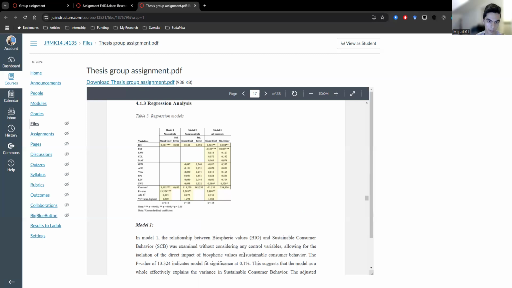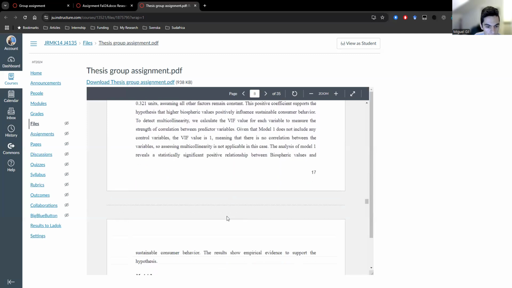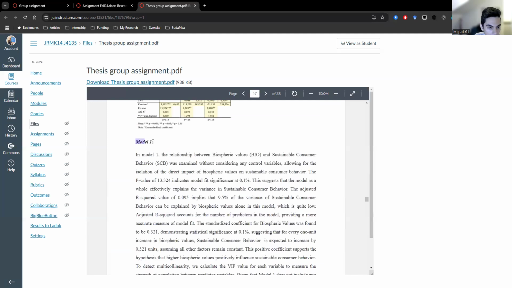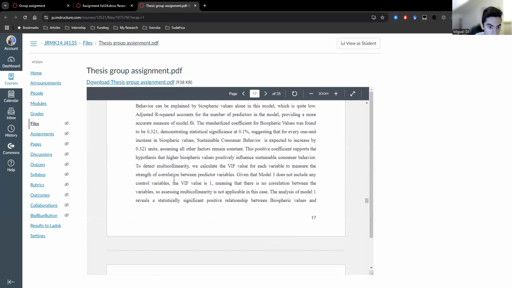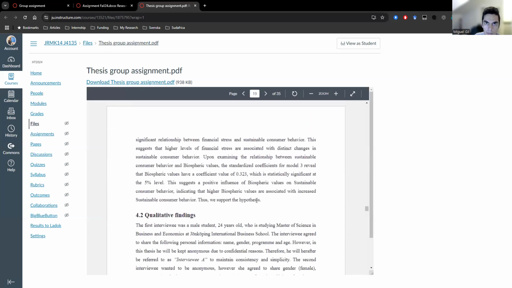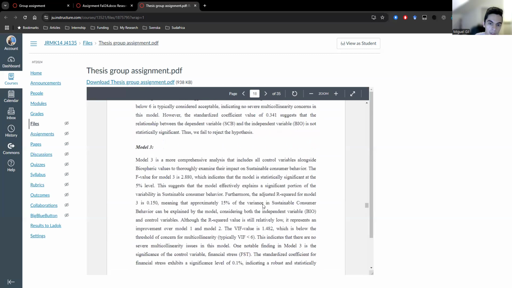And then do the same for model 2. This model also passed: the R square, multicollinearity, coefficient, and it supports the hypothesis. And then at the end, when you finish with the models, if you take a look at what they did, they had 3 paragraphs. So they discuss model 1, model 2, and then model 3. I mean, you can do the same, with 3 paragraphs or 1 big paragraph. But that's basically what you have to do.